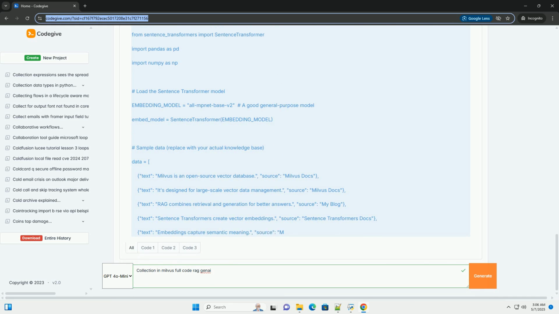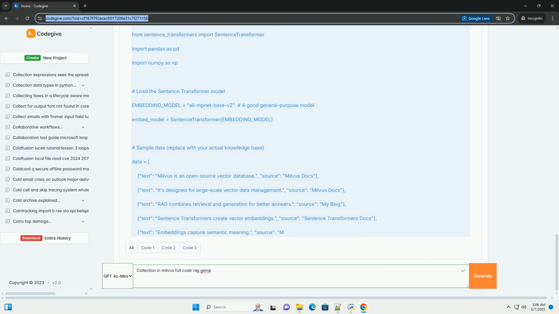Important considerations and best practices. Data chunking: for large documents, break them into smaller chunks, for example sentences or paragraphs, before generating embeddings. This improves retrieval accuracy. Experiment with different chunking strategies.